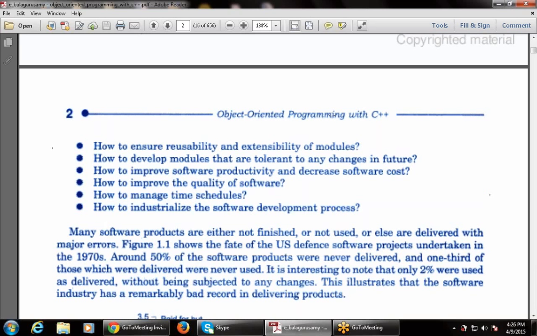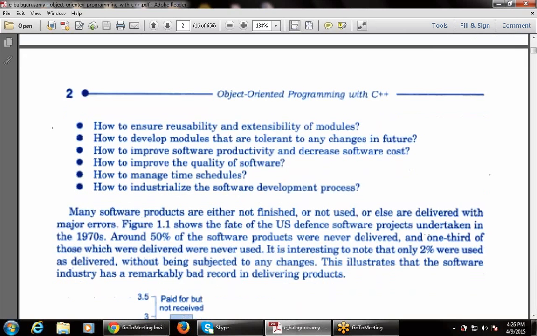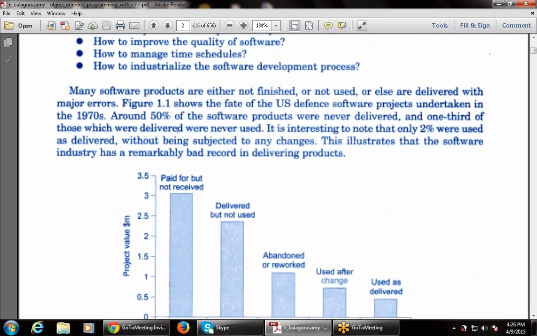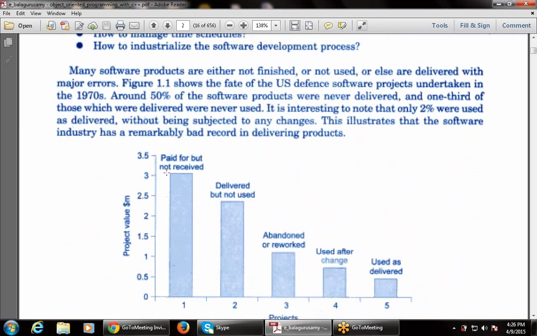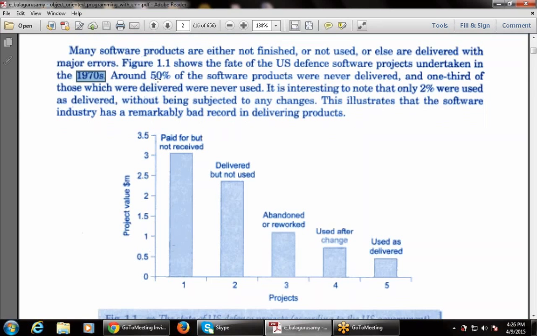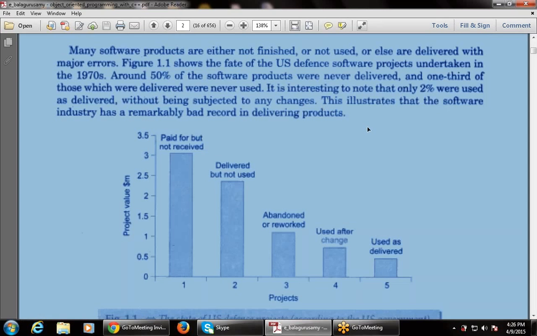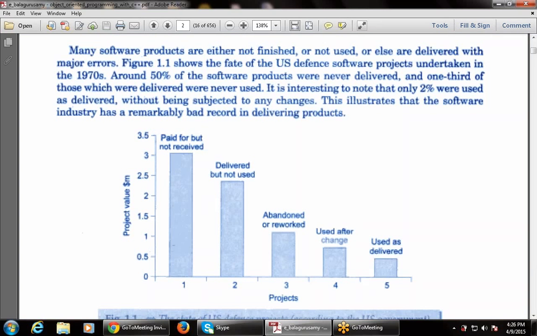Many software products are either not finished, not used, or else are delivered with major errors. Figure 1.1 shows the effects of the US defense software projects undertaken in the 1970s.